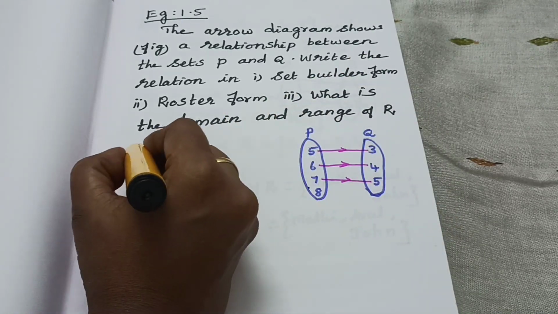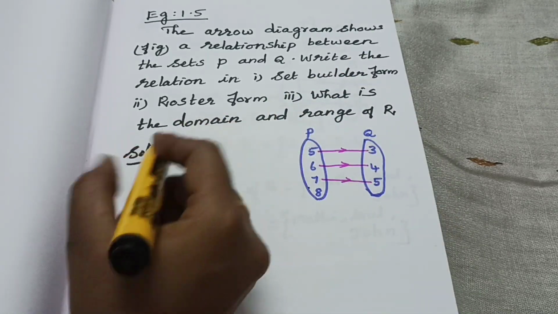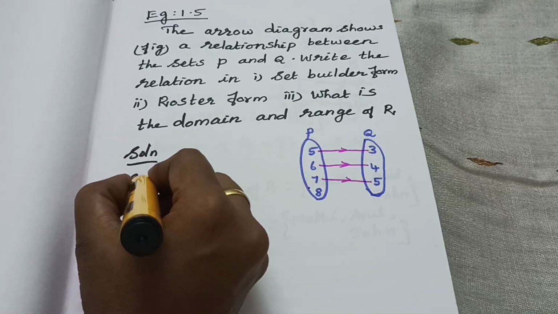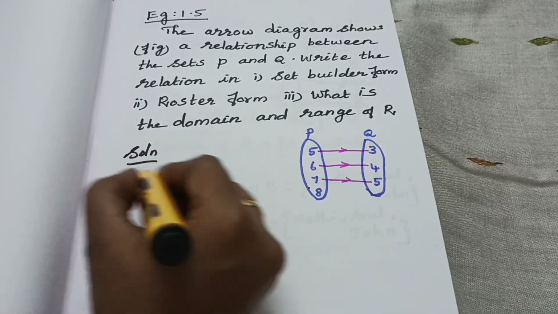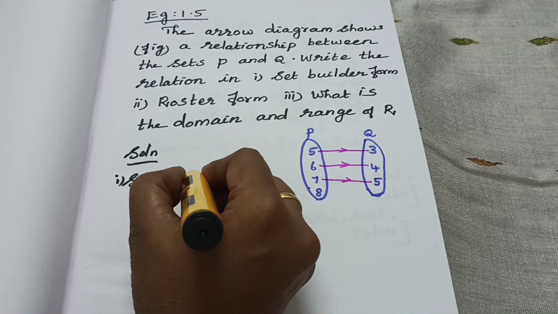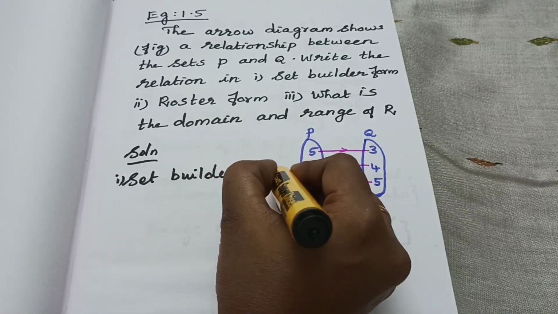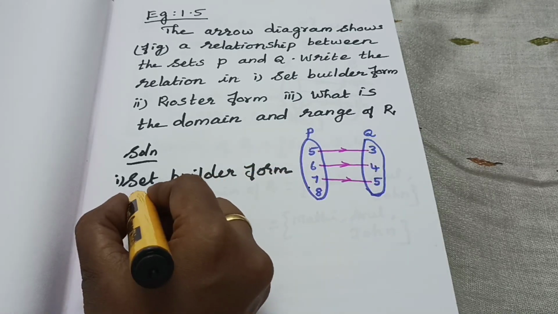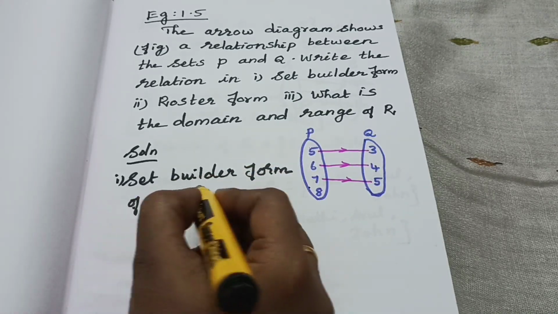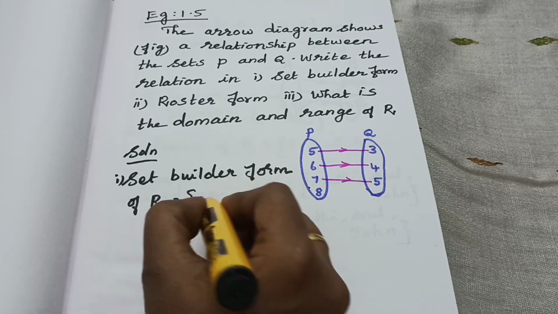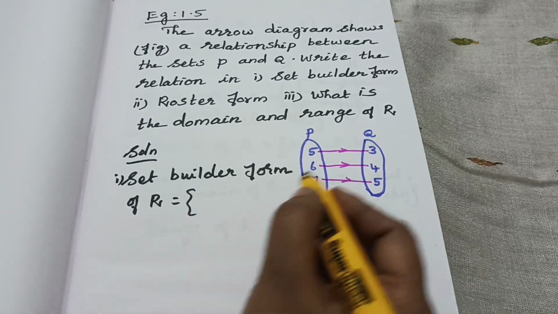Okay. Solution. Set builder form. First one, set builder form of R is equal to, set builder form. How can we find it? Okay.